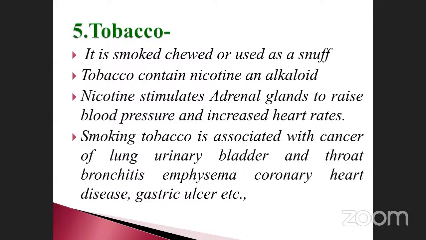It is absorbed by the small intestine, so small intestine cancer is also possible, or large intestine. What happens? It enters the blood, and automatically circulates throughout the body. So when it reaches any part of the body, it may induce cancer. So lung, urinary bladder, and also throat, bronchitis, emphysema, coronary heart diseases, gastric ulcer, etc. These are the parts associated with cancer when you are smoking. We already discussed these things, isn't it?